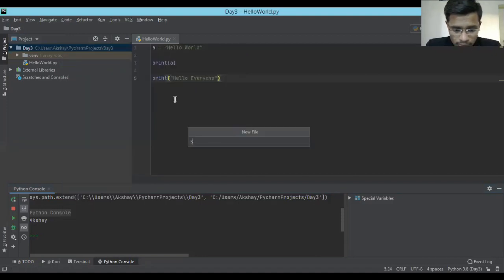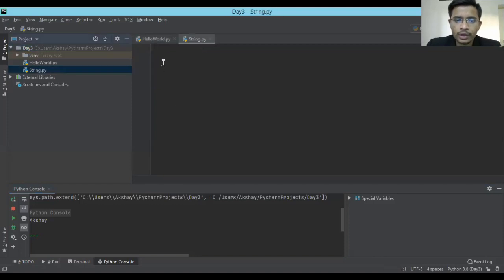Okay, so with this, I'm going to create a new file in here because I wanted to show you how to create a string in 3 different formats. New file. This time I have to give the extension. There are 3 ways to create a string, so let's see. Again, A is my favorite, so I'm going to use the same. I just create a string with double quotes. So it is a string. If you print A, it will show you, we just saw.